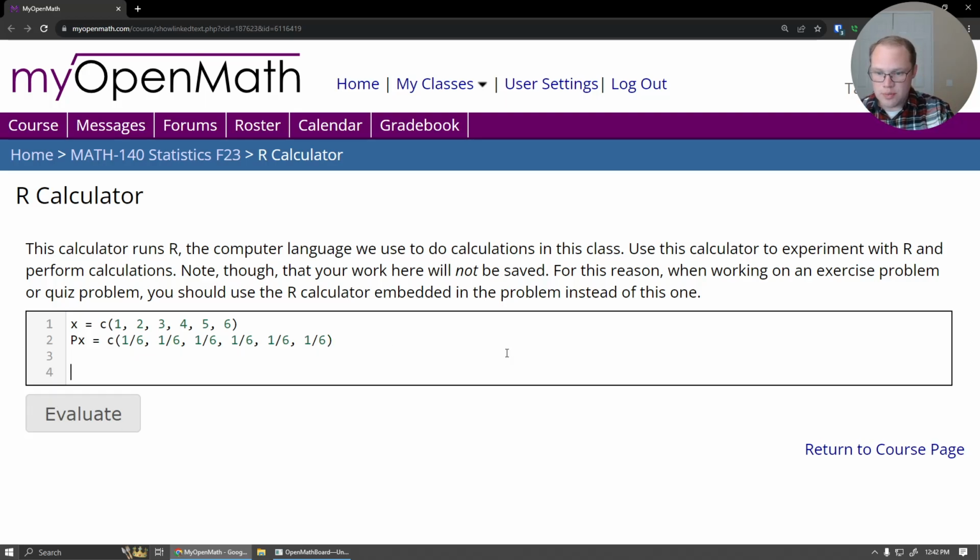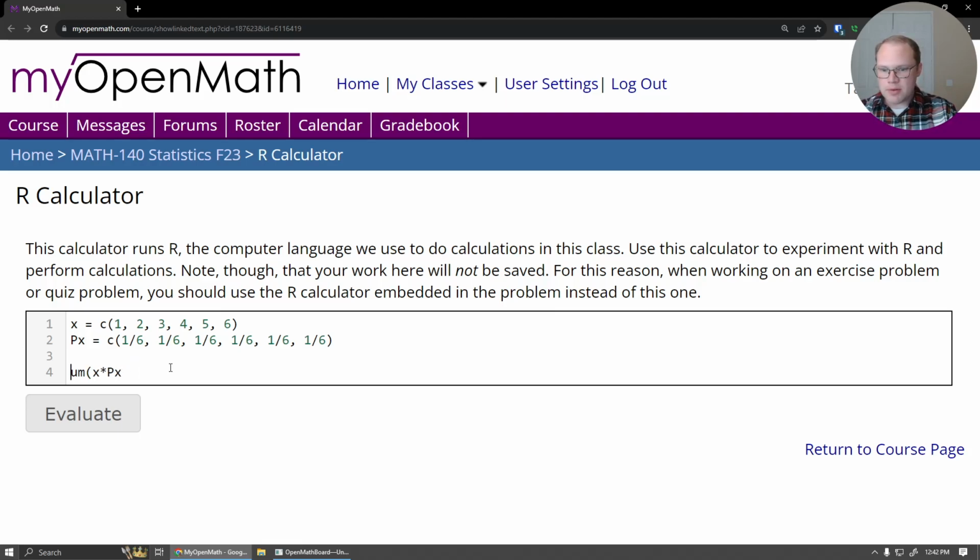And now what I want to do is I'm going to take x times Px. That's going to multiply each outcome with its probability. So we'll multiply 1 times 1/6, 2 times 1/6, 3 times 1/6. This particular example may not be especially interesting because all the probabilities are the same, but this will also work if the probabilities are not all the same. Okay, so multiply each outcome with its probability, and then I just add them up, right? So I'm going to use the sum function.